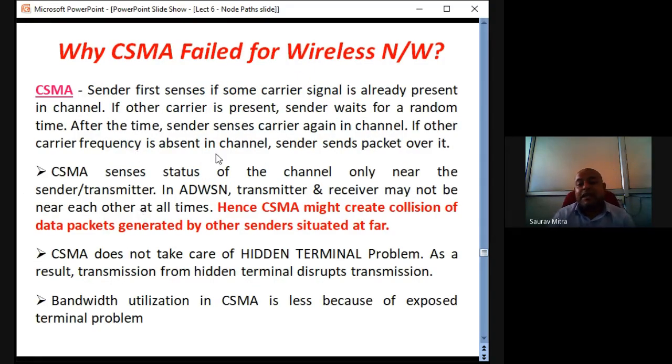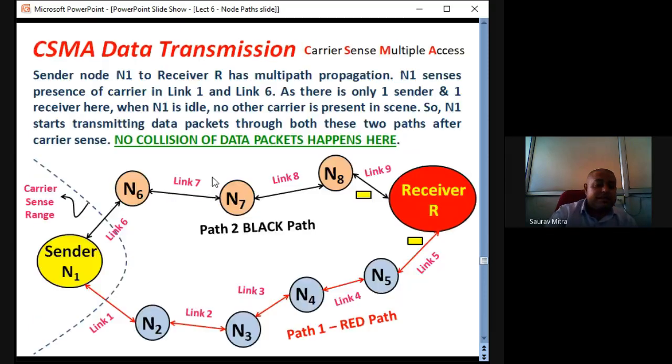CSMA senses status of the channel only near the sender or transmitter. But in ad hoc network, it is not necessary that transmitter and receiver are very close. Hence, CSMA will just check one link close to it and send the packet, and that packet will go to the further intermediate nodes, and the data packets might collide with some other transmission which is happening at the far corner of the network. So it is saying, hence CSMA might create collision of data packets generated by other senders situated far away, which is not sensed at sender node N1. So that is what is said here.